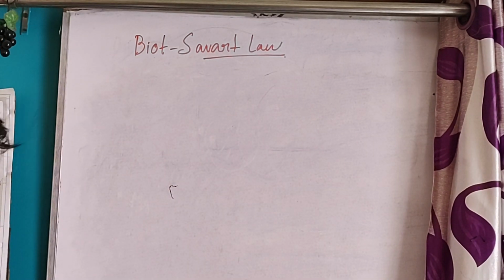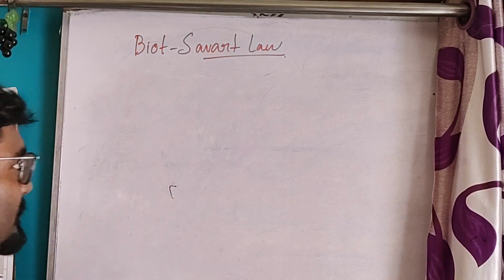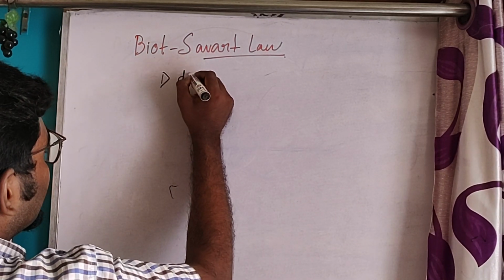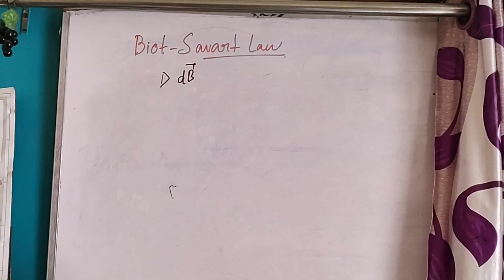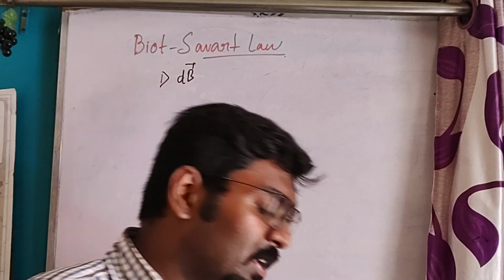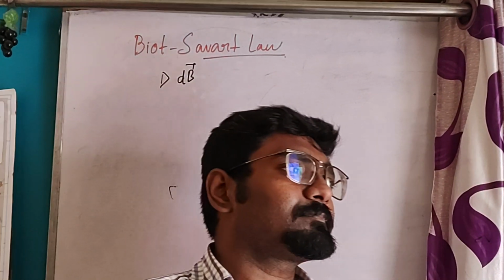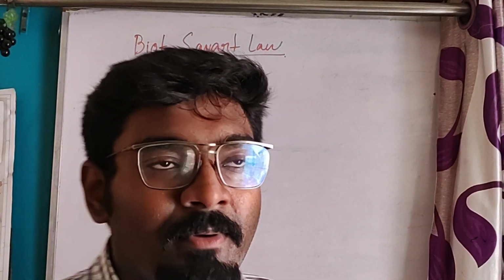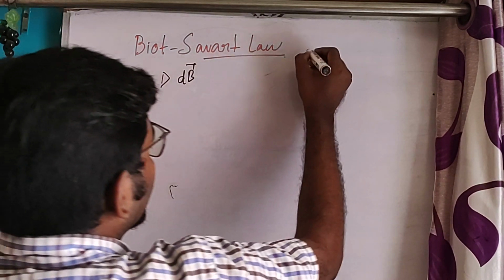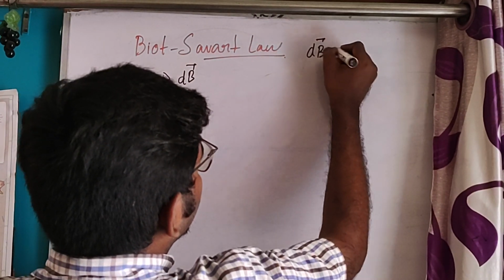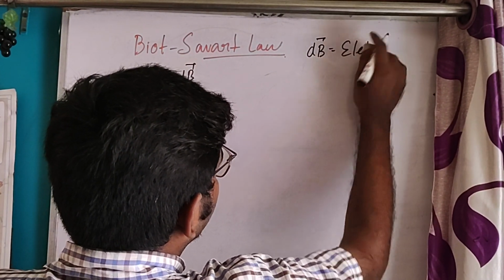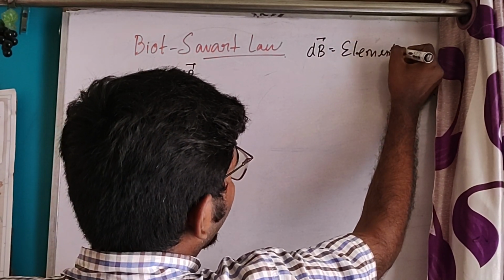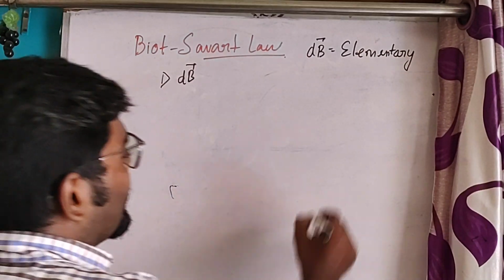So through this law, there are four statements. The first statement is about dB. Now see, this Biot-Savart law is very important. It is actually valid only for the elementary magnetic field. dB is the elementary magnetic field.